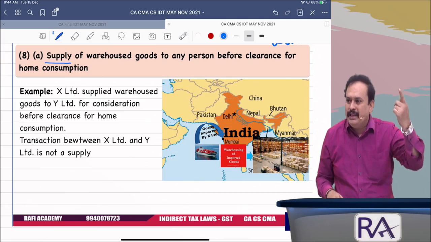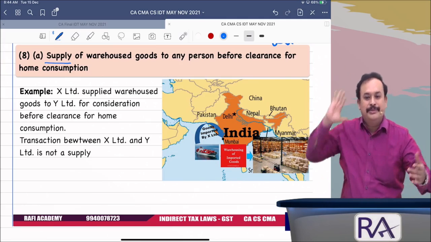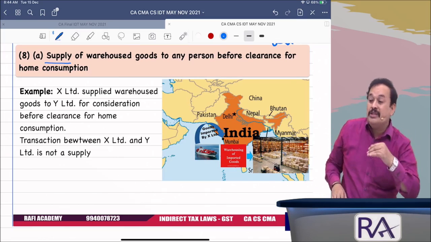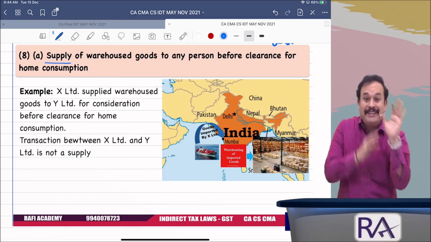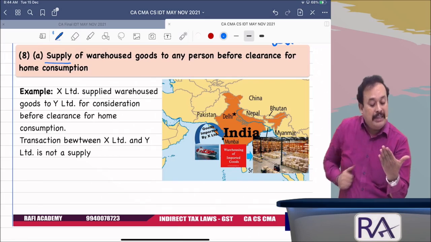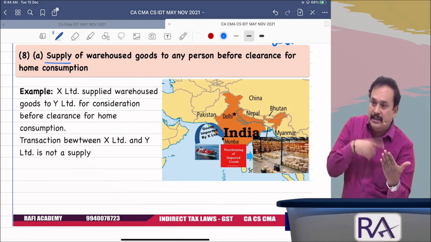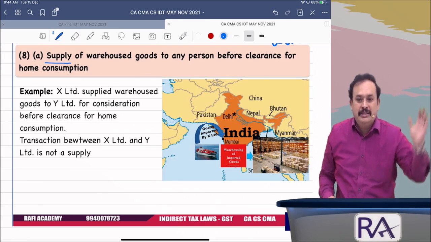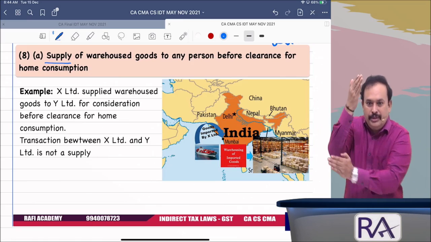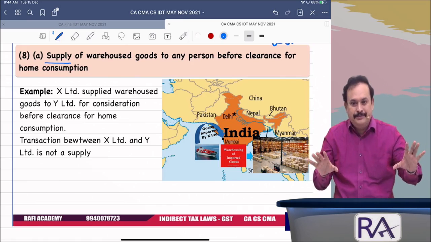So if I pay the duty, the Department of Customs says, hey, Mr. Gentleman, you pay the duty, carry the goods. And while clearing the goods, there is an out of customs charge order. I have to show it at the gate pass, and the officer of customs sitting at the gate pass asks, what type of goods? 20 laptops. Have you paid duty? Paid duty. Are they in the truck? Yes, there. Fine, let them go, meaning allow him to go away. Then the checkpost gate will be opened and I can bring the goods into India for home consumption. India is my home consumption. Now, got the point?